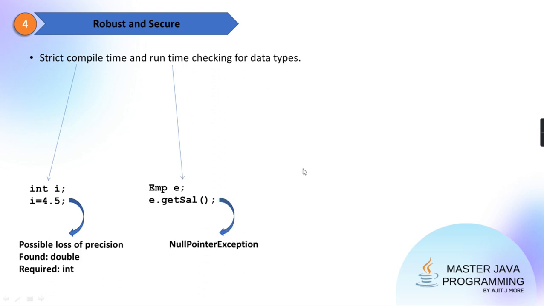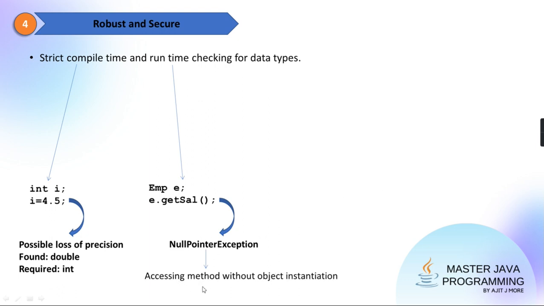And in this situation, it generates a null pointer exception. It's a runtime error. Because of this, it will not allow you to go ahead. Your program won't go further. Further execution cannot be done because of this error. So this is also contributing to the robustness of your language. I hope both the points are clear to you. Strict compile time and strict runtime checking is done. Yes, guys? Okay.